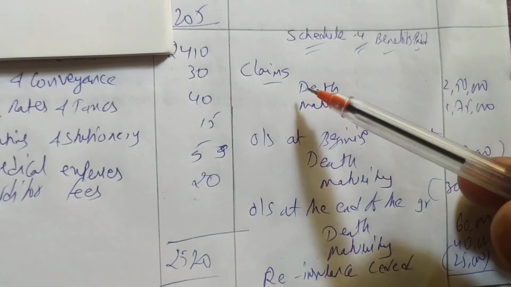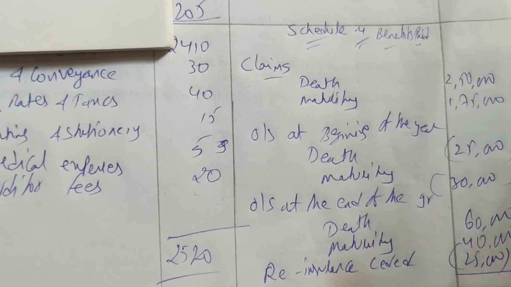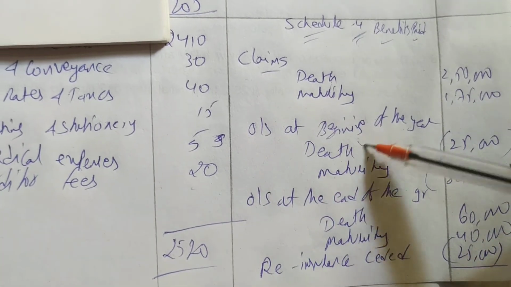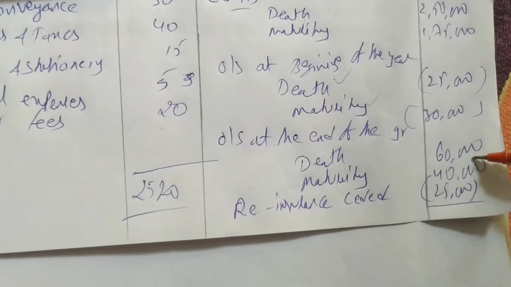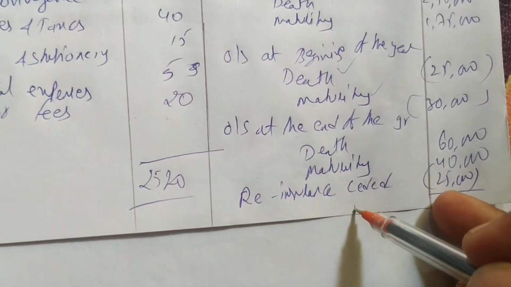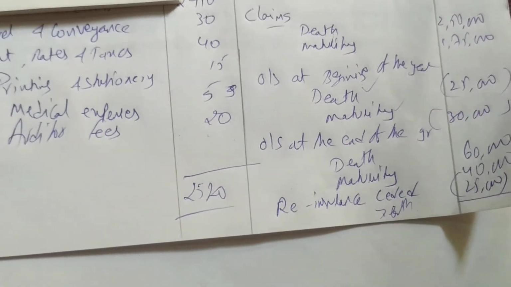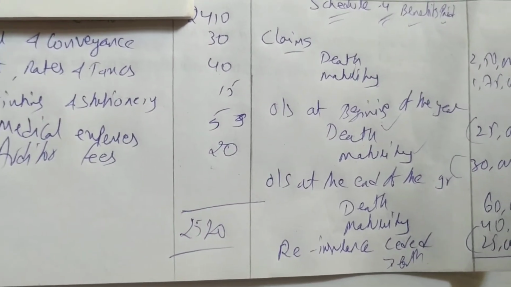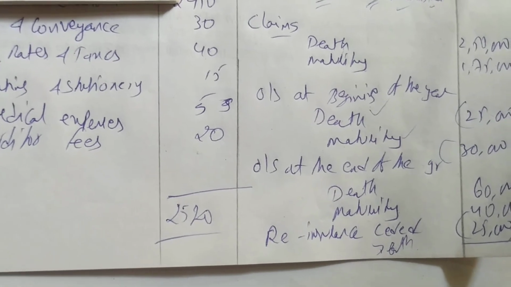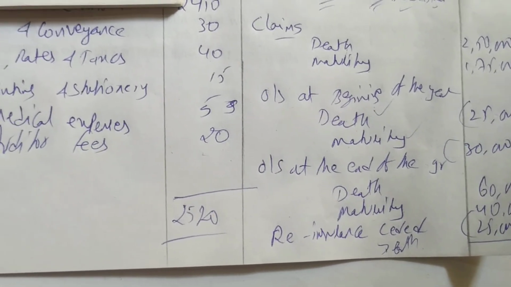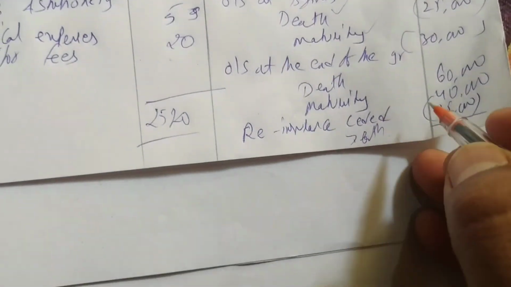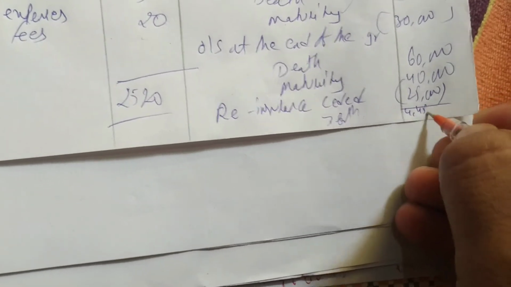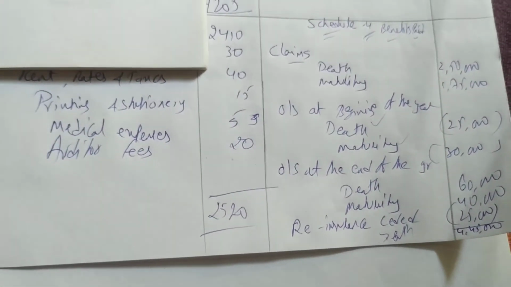So what we have done, it's very easy to solve. We have written the claims by death and maturity, 2,50,000 and 1,75,000. At the beginning we have to deduct both death and maturity. Outstanding at the end of the year we have to add, death and maturity. Reinsurance ceded, that is death, we have to deduct. Now I will do the total: 2,50,000 plus 1,75,000 minus 25,000 minus 30,000 plus 60,000 plus 40,000 minus 25,000. We are getting 4,45,000 as our answer, benefits paid.